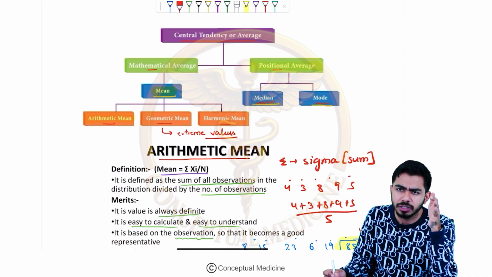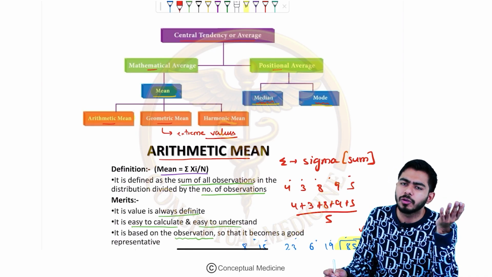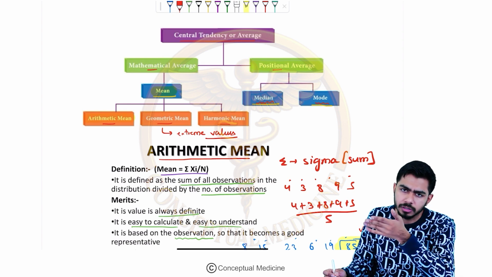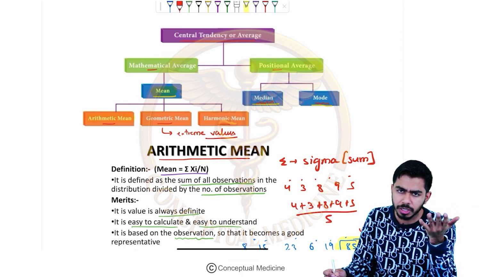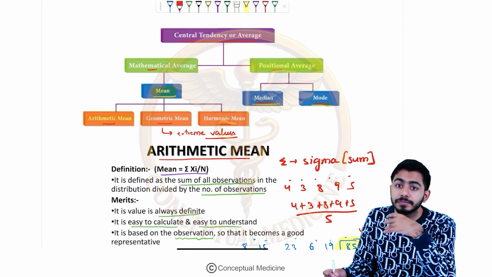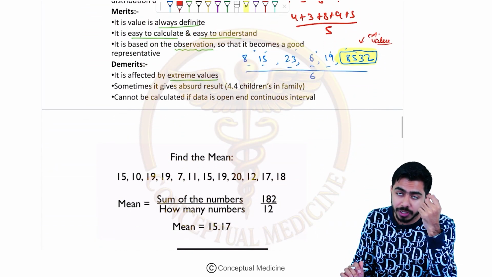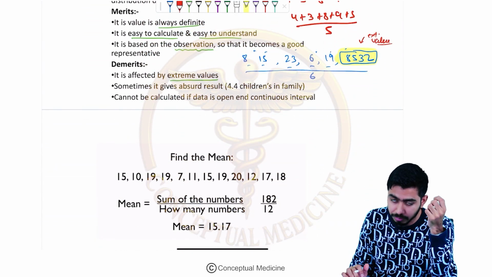But still, if they are asking us about the extreme values, then yes, it will not be calculated by the arithmetic mean because there are errors. For that, it can be calculated by the geometric mean, or we shall go for another method. We might calculate the median now, right? We shall go for another method, and then we can calculate that by the method of median, right?